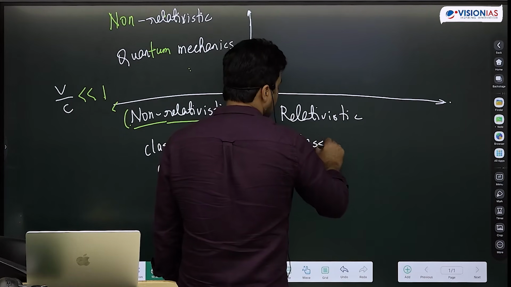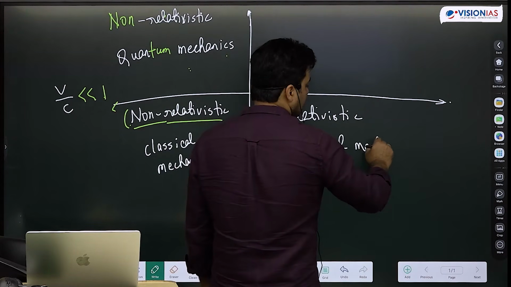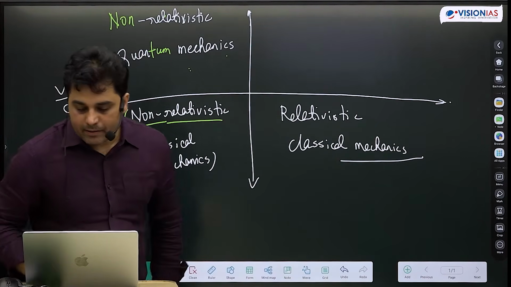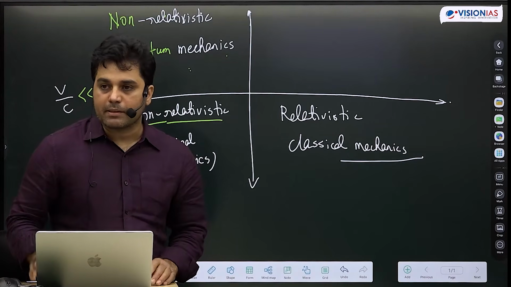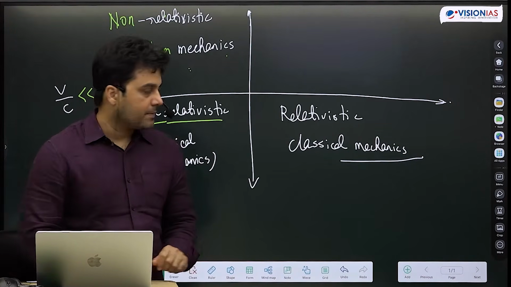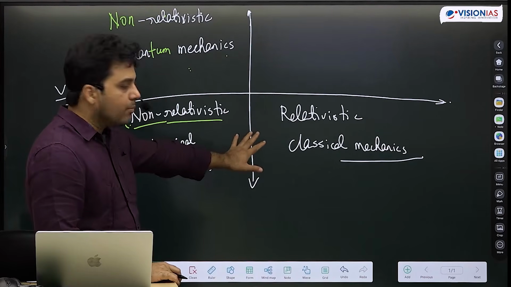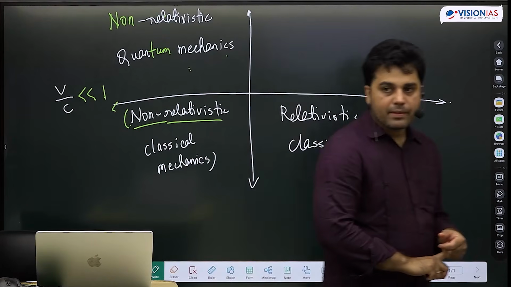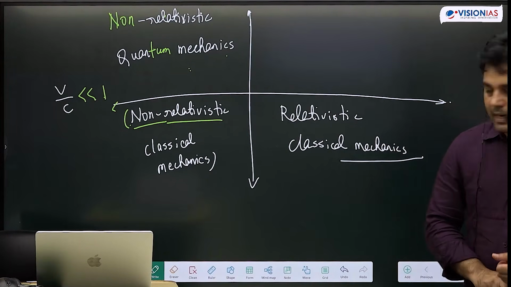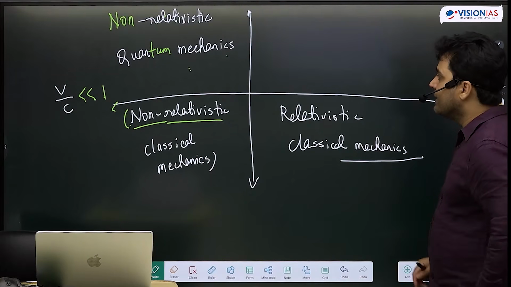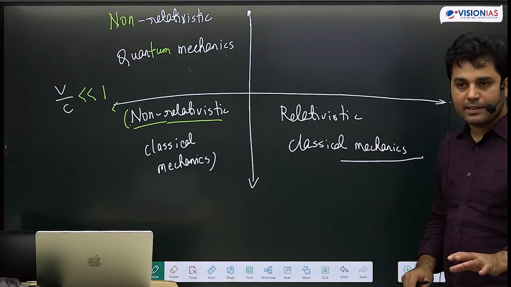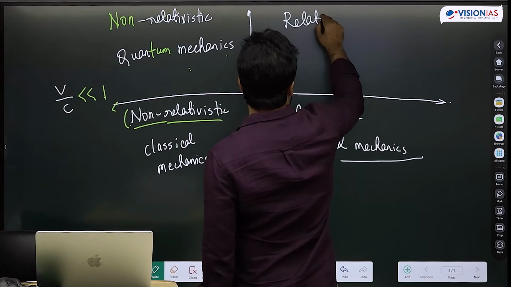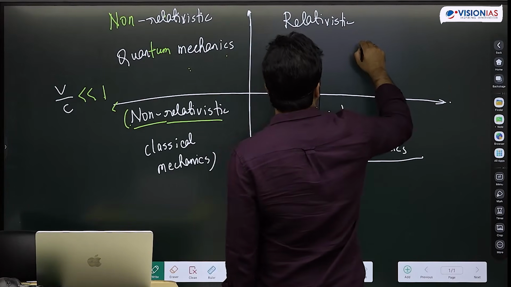classical mechanics. We will be dealing with things which are traveling with very high speed, but we will not make any quantum assumptions. This does not help beyond a point. Relativistic classical mechanics, so people like Maxwell, they are the pioneers in relativistic classical mechanics, but it does not help beyond a point. The best theory to describe reality as we know of is relativistic